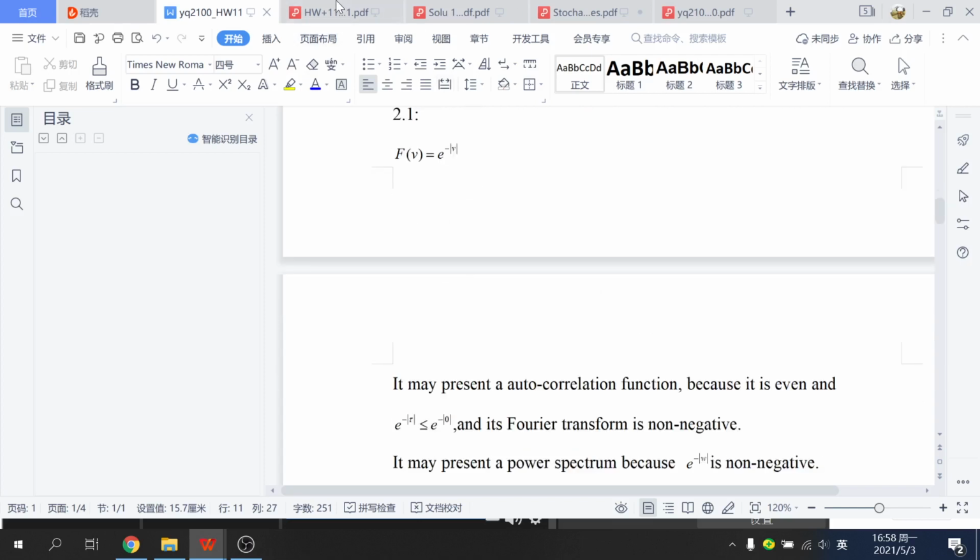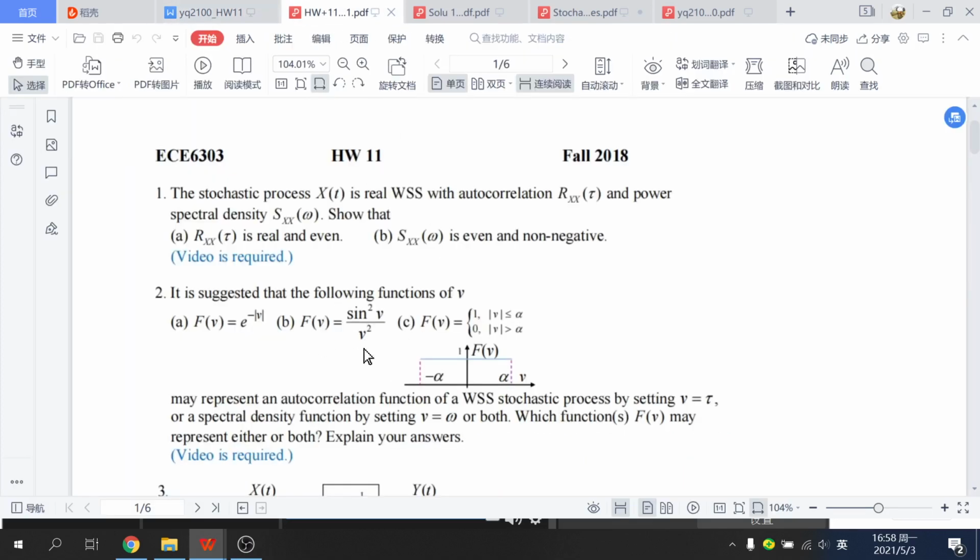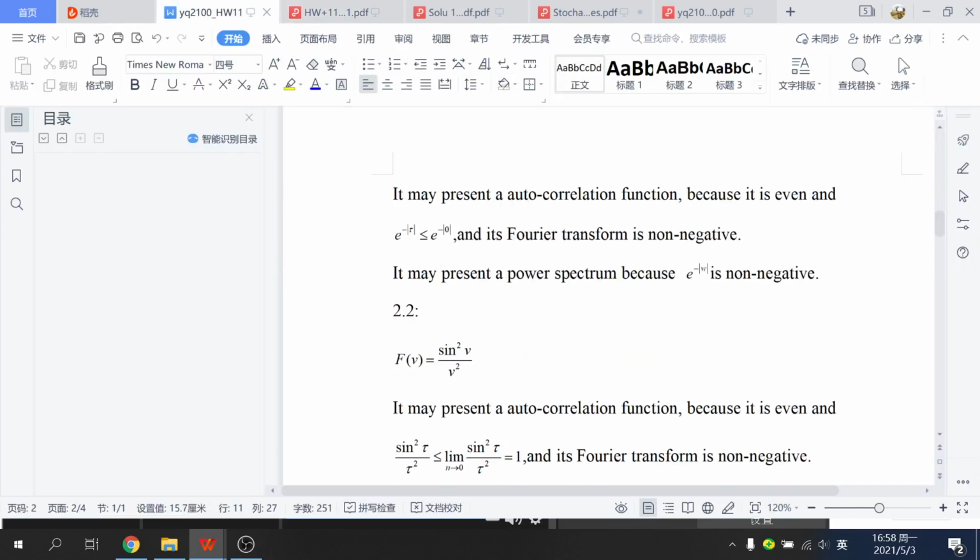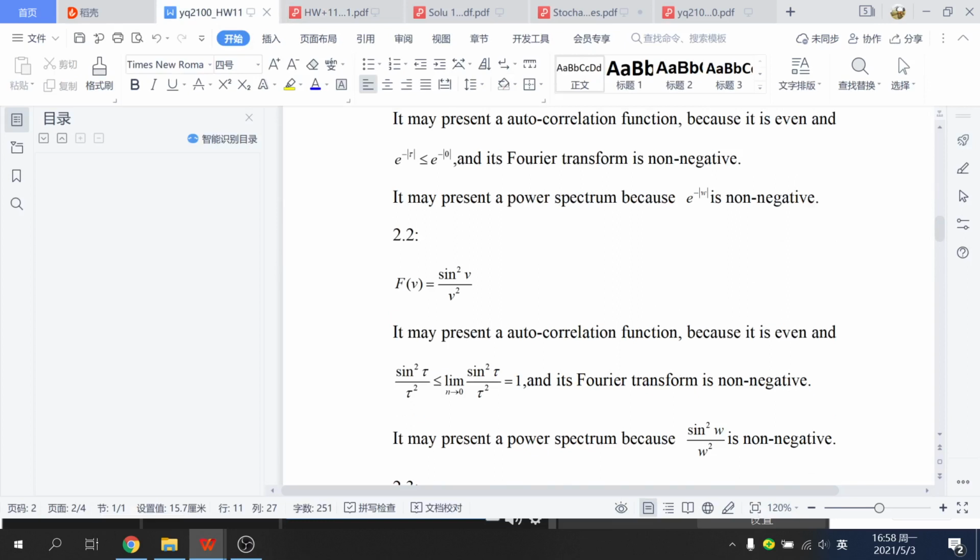So next is this formula, and it may represent an autocorrelation function of a WSS process. Firstly, it's an even function, and when we set tau to 0, R(0) equals 1.